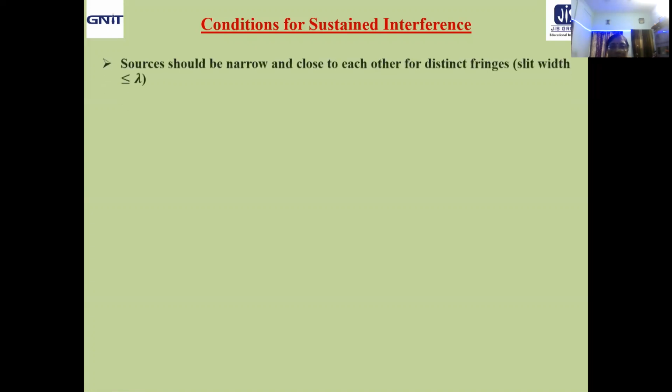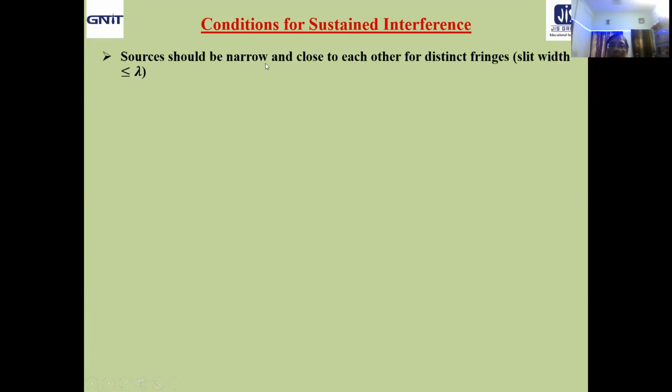Let us now move to the all important conditions for sustained interference. We have gone through many of the factors associated with interference effect and the phenomenon itself. Now, what about the conditions about which we have to be careful, and already we have taken care of those. Let us now sum them up one after another.